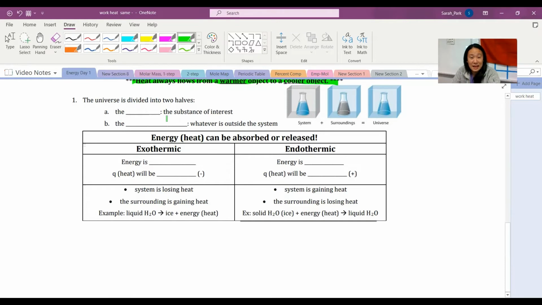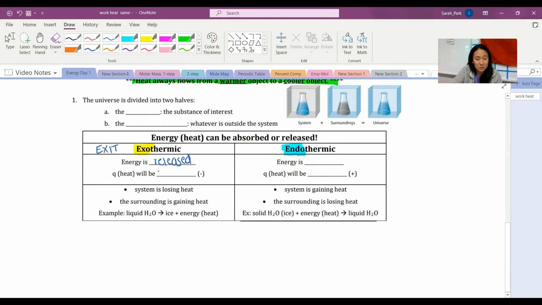Remember that heat, energy in general, can be absorbed or released. And the two vocabulary terms we're going to focus on are exothermic and endothermic, okay? If something is exothermic, energy is being released. Exo, think exit. It's exiting the system. It's leaving, okay?